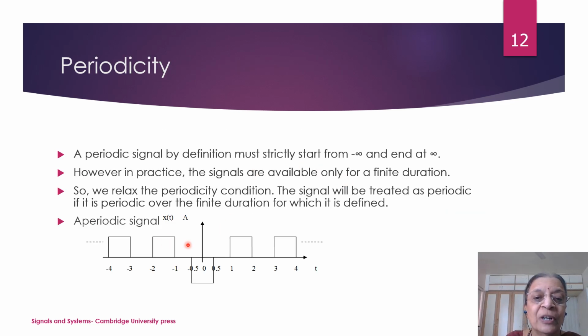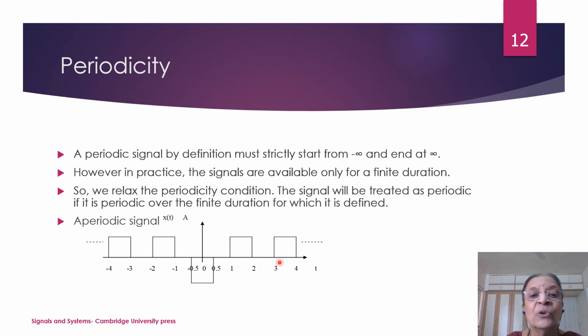Now, consider this particular case. In this case, the signal seems to repeat between minus 1 to 1, between minus 2 to minus 1, whatever is there, same is between 1 to 2, 3 to 4 and so on. But at the center, it is existing and it is equal to minus 1 between minus 0.5 to plus 0.5. This makes the signal aperiodic.